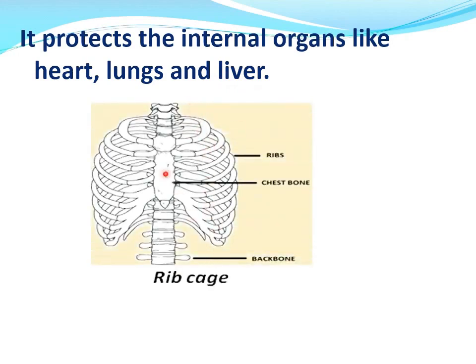This is rib cage. These are known as ribs. This one is chest bone and this one is backbone. This complete is known as rib cage.